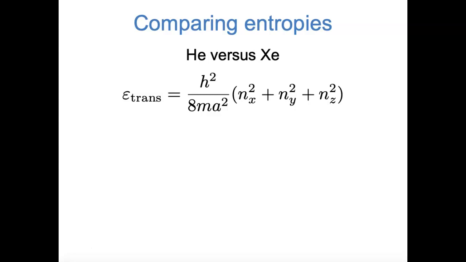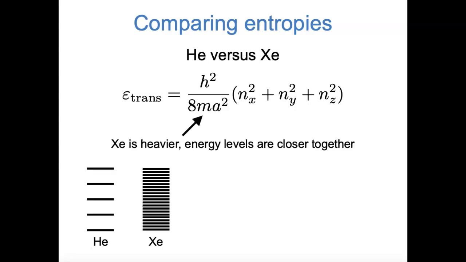In this expression, the main difference between helium and xenon is their mass. Xenon is heavier than helium, meaning that the denominator of this expression is larger for xenon, and the energy levels in xenon are closer together than those of helium. I'll illustrate the situation schematically like this. I don't mean to imply that the energy levels are actually equally spaced, or that there's no degeneracy. Neither of those things are true. I'm just reminding you that the energy levels of xenon are closer together than those of helium.